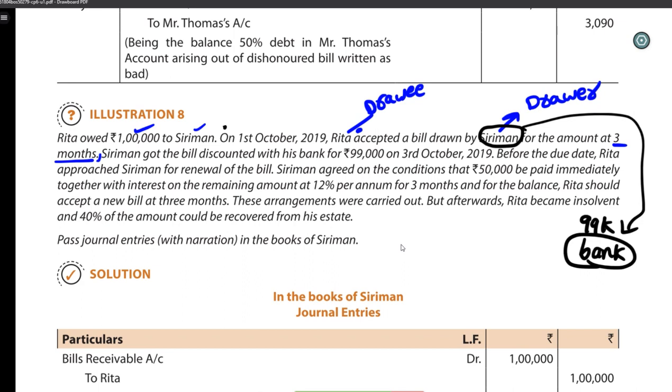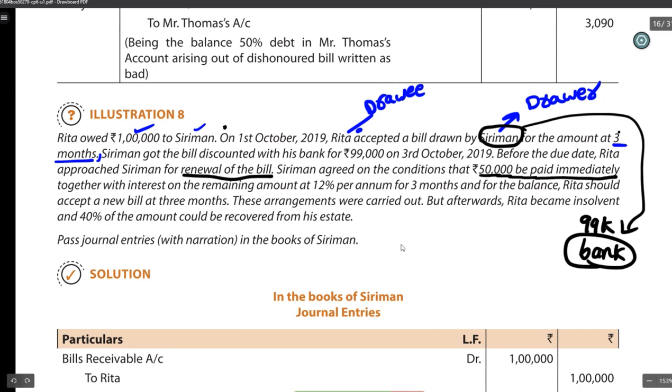Rita approached. Okay, what is the due date here? On 1st October the bill is drawn for 3 months. What is the due date? 1st Jan or 4th Jan. Okay, 4th Jan is the due date. Now before that only, Rita approached Siriman for renewal of the bill. They didn't give a date when she approached. Okay, Siriman agreed on that condition.